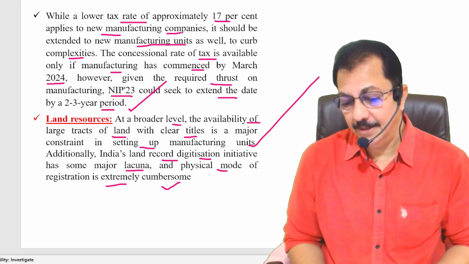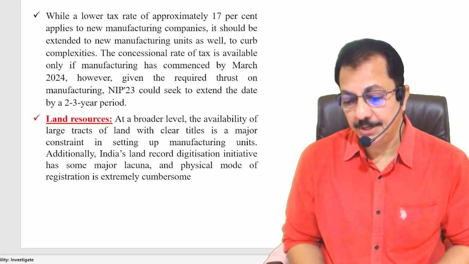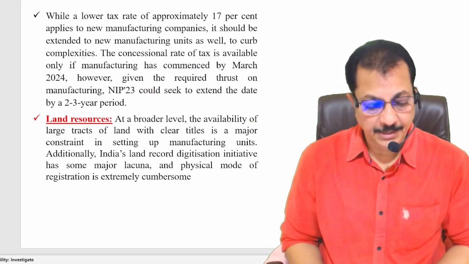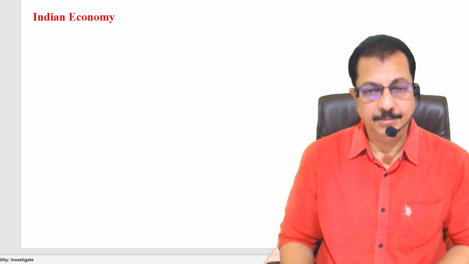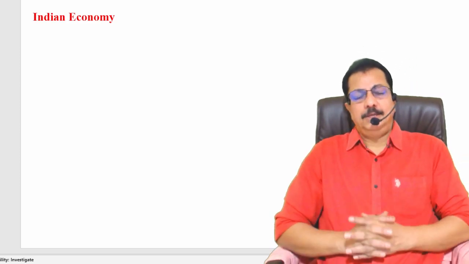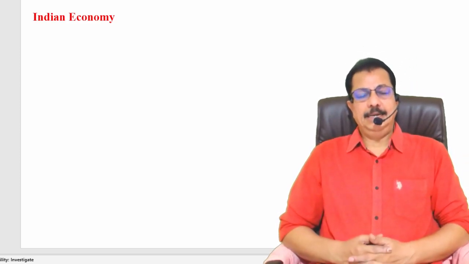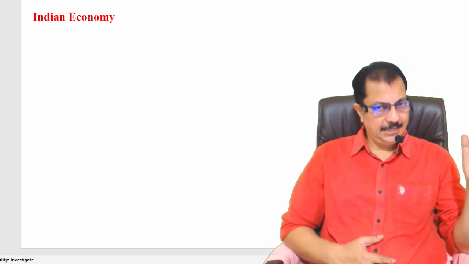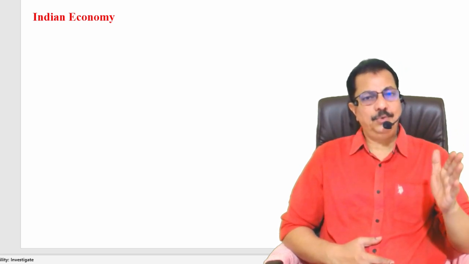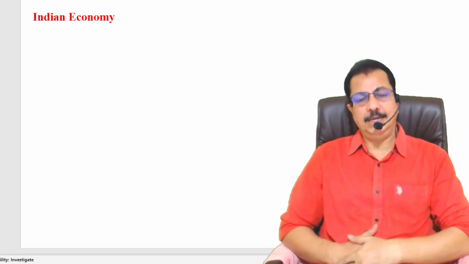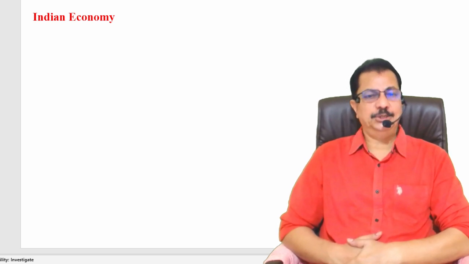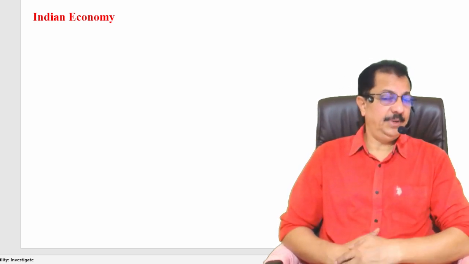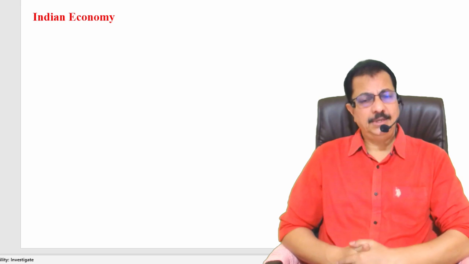So these are all the problems that exist, and all must be addressed by the government. Clear? So this is about the industrial policy of 1991, and this is the new industrial policy of 2023. Kindly remember these points. From these areas you will be getting the questions.